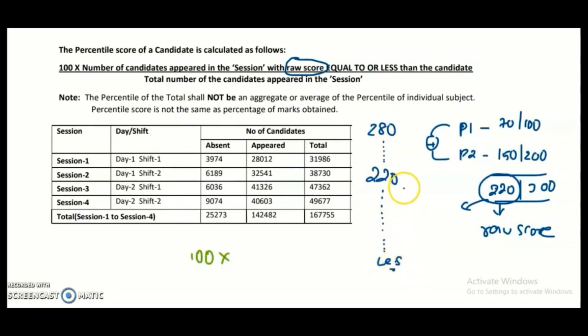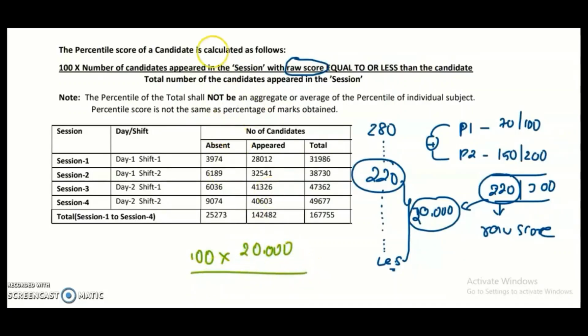So for example, from 220 to the least score, let's take 20,000 candidates in this session. That means 20,000 candidates scored less than or equal to 220 marks, this raw score. Now here, the number of candidates appeared in the session with a raw score equal to or less than this candidate is 20,000.